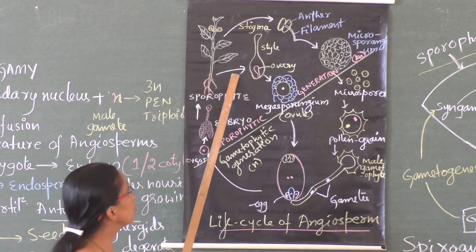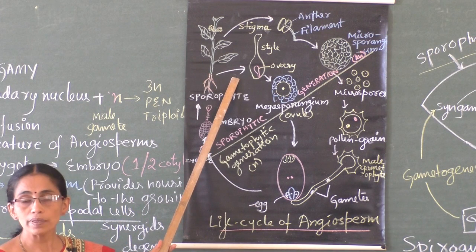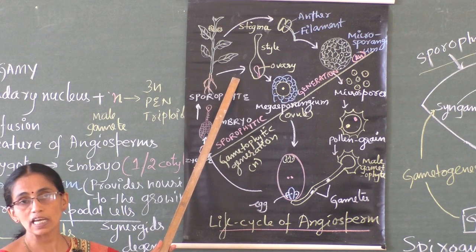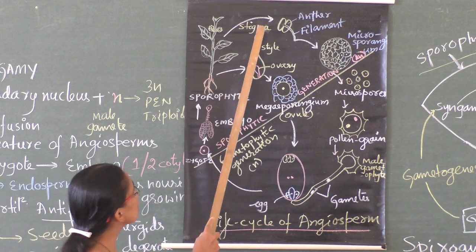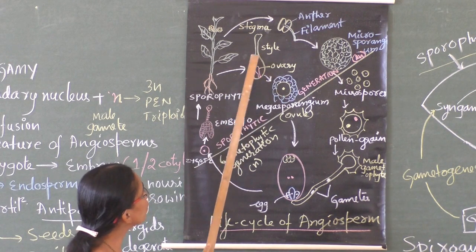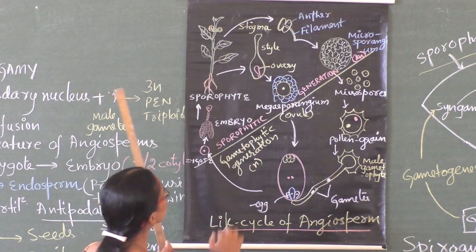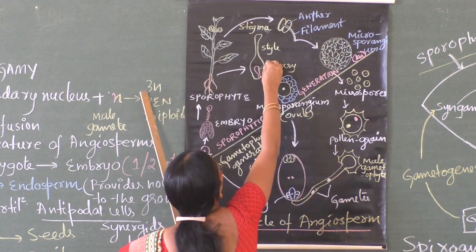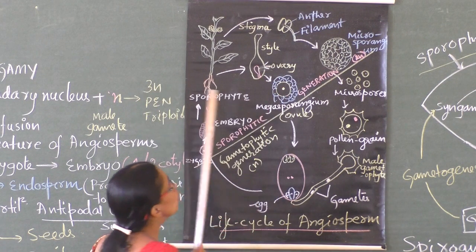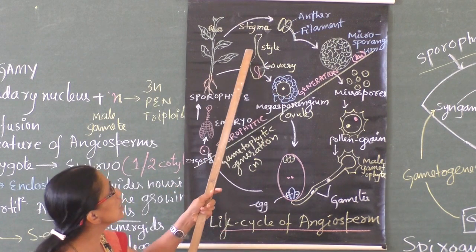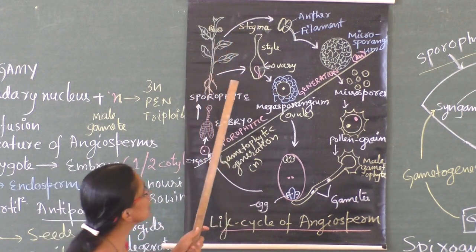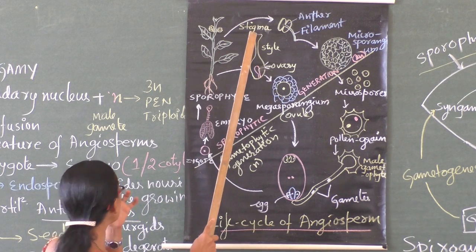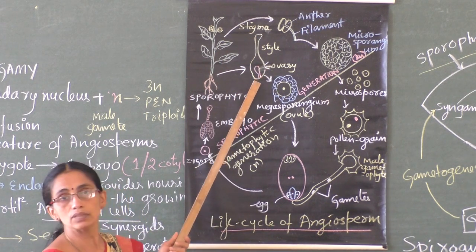Now concentrate on the female. The female part is the carpel or pistil. This is a carpel, which is with the swollen part, the ovary. This is the ovary and internally the ovule. A carpel is with ovary, style and stigma. The ovary internally is with ovule.